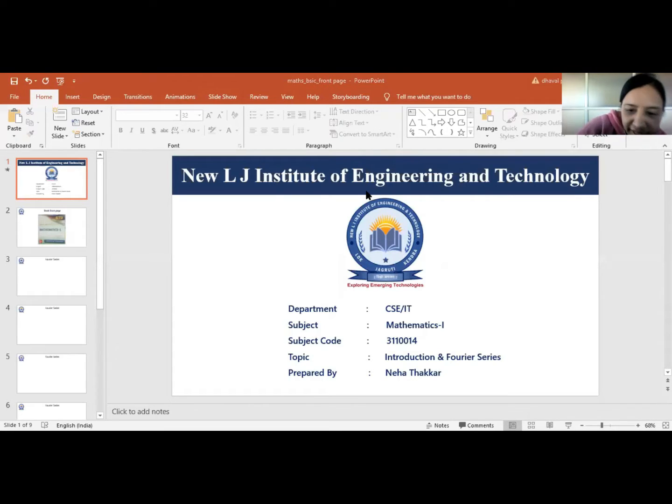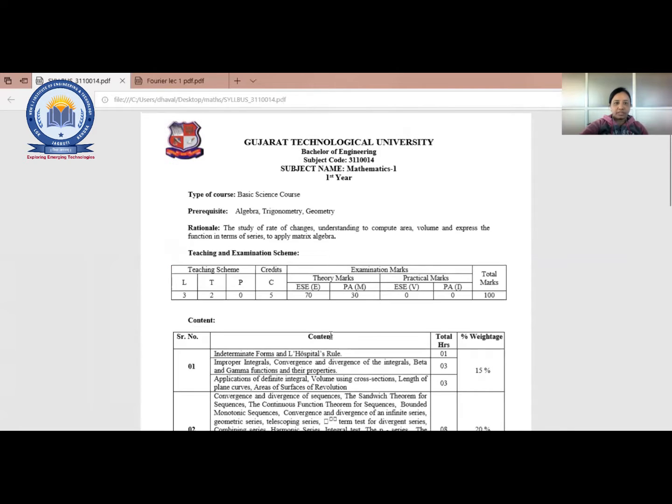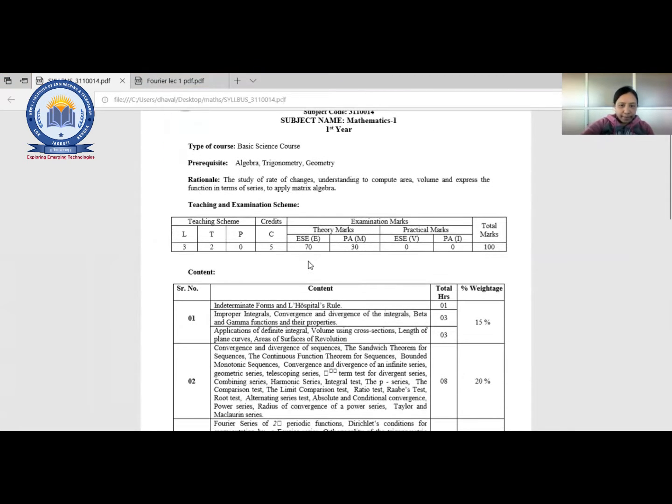So, today is the first lecture of Mathematics 1, right? So, the subject code is what? 3110014. Now, we'll go through the syllabus briefly, and then we are moving to the Fourier series, right? So, I'll just share a screen of your syllabus, right? Is it visible? Okay.